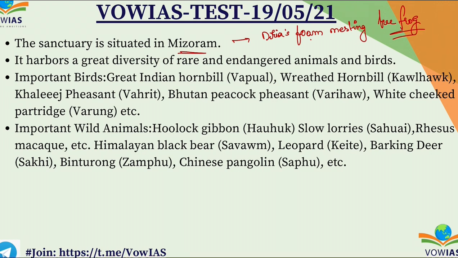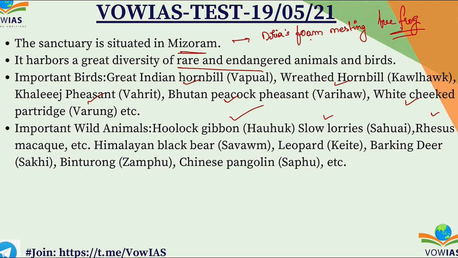It harbors a great diversity of rare and endangered animals and birds, and important birds are hornbill, the wreathed hornbill, the Kalij pheasant, the Bhutan peacock pheasant, the white-cheeked partridge, etc. And the important wild animals are hoolock gibbon, the slow loris, the rhesus monkey, etc. Okay, these are the major animals that are found there.